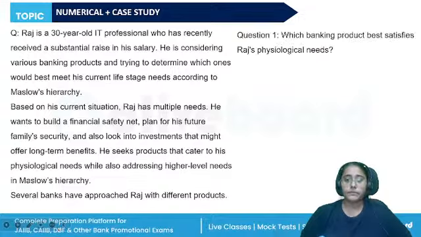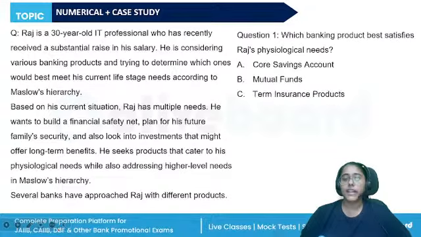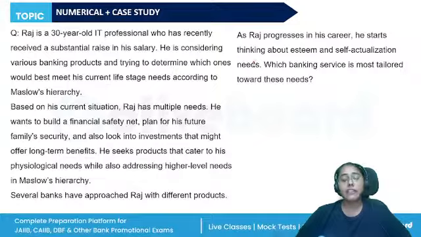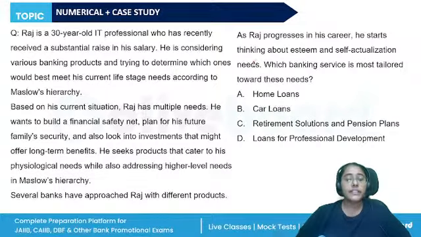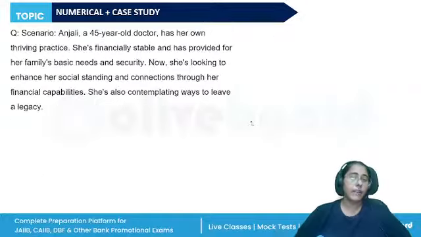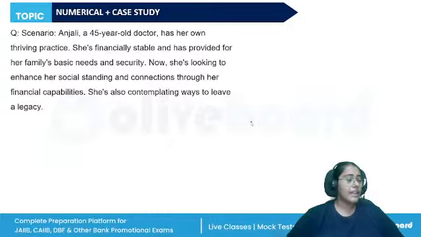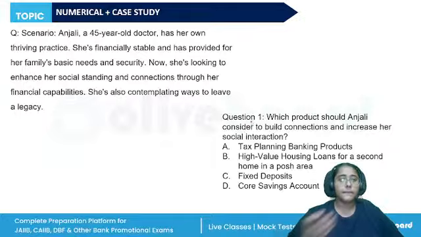So, which products will satisfy the physiological needs? Physiological needs are the basic products, the core products. So it will be the core savings account, right? Core savings account. If we are talking about self esteem and self actualization, whether it will be home loans, car loans, retirement solution and pension plan, or loans for professional development. So one's esteem will increase, one's worth will increase if they have professional development. All right. So these questions are there.